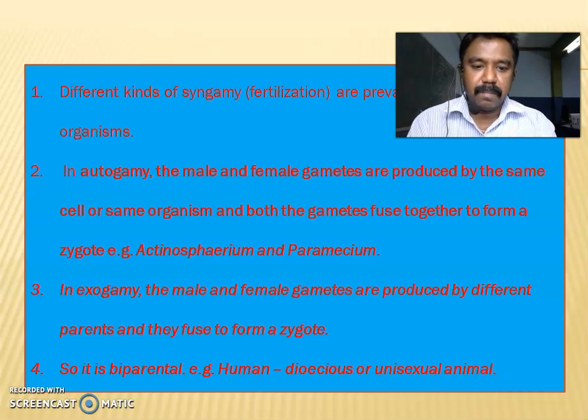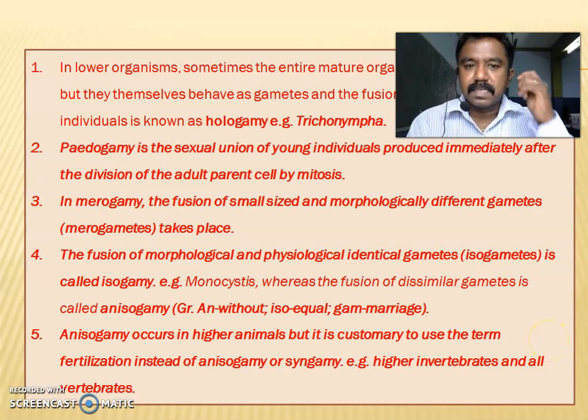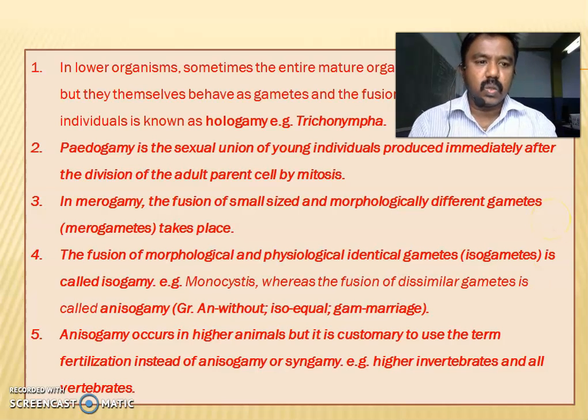Another one, exogamy. Exogamy is a very important 2-mark question. Exogamy means the male and female gametes are produced by different parents and they fuse to form a zygote. It is called exogamy. So it is biparental. Biparental means male and female. Example: human. Human is a dioecious or unisexual organism. Dioecious means sexes are separate. Unisexual organism means sexes are separate, male and female. It is called dioecious.